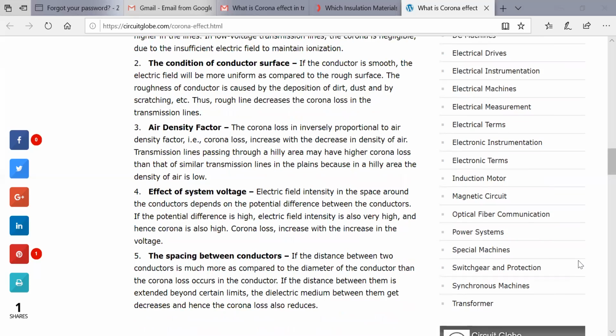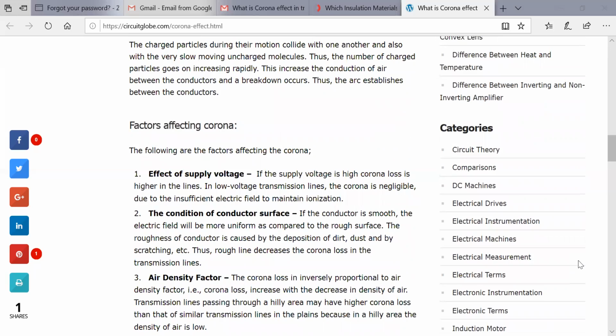So we talked about the effect of corona. It is just ionization of air surrounding the conductor, and it will produce a glow and hissing noise. That is the corona, and we talked about the factors affecting it one by one. There is the supply voltage. Then the condition of the conductor, smooth or rough surface.